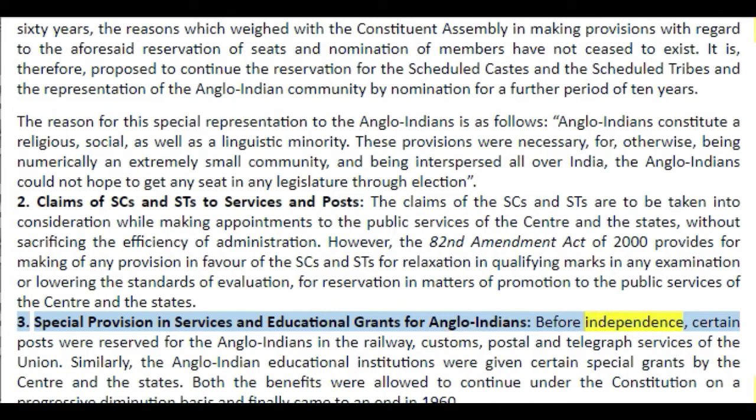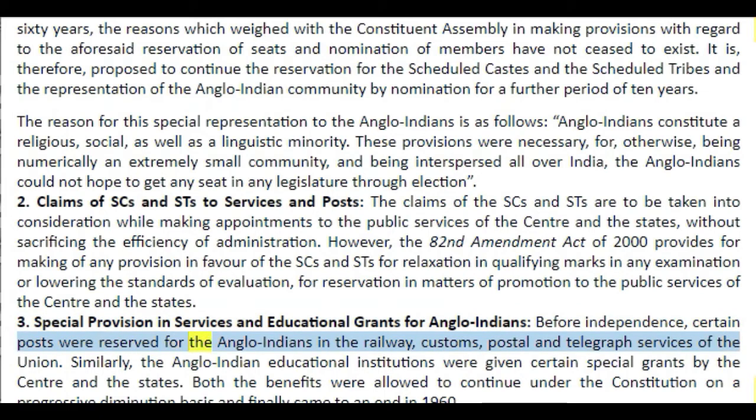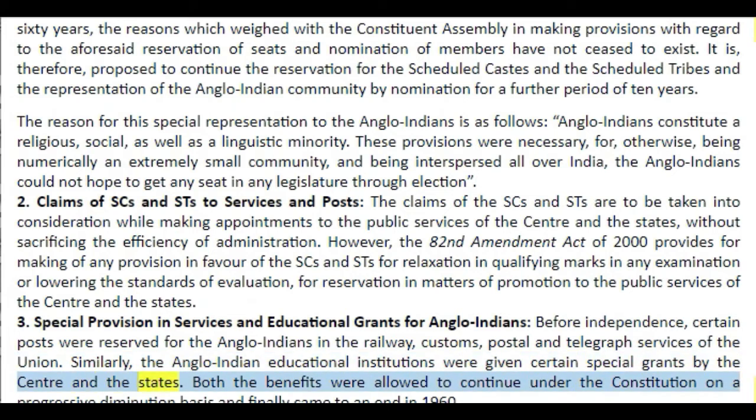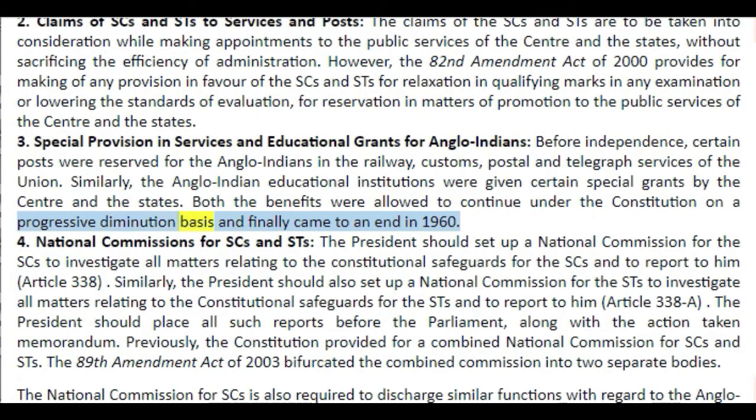Before independence, certain posts were reserved for the Anglo-Indians in the railway, customs, postal and telegraph services of the Union. Similarly, the Anglo-Indian educational institutions were given certain special grants by the centre and the states. Both the benefits were allowed to continue under the Constitution on a progressive diminution basis and finally came to an end in 1960.